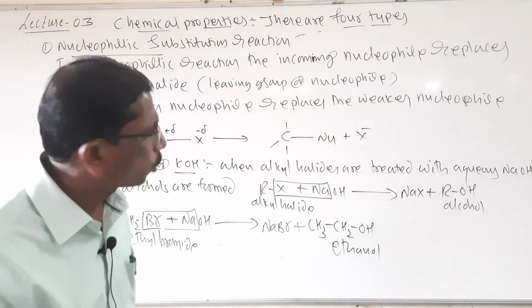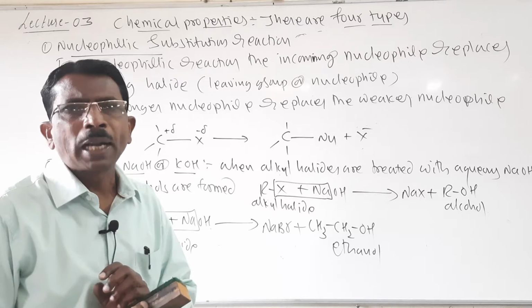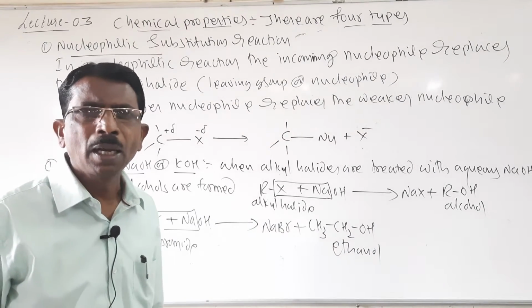So here the next one, very important one, they may ask for a 3 marks question. Alkylation, what happens when alkyl halides are treated with alcoholic ammonia.